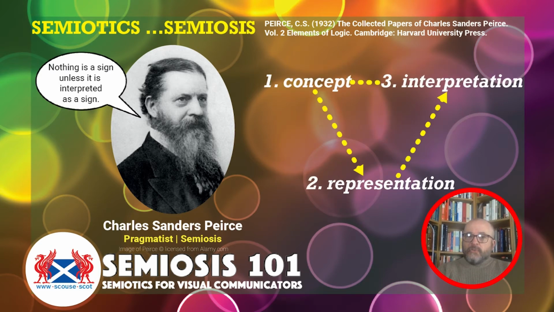And that brings us to what he describes as a determination flow. The concept that needs to be communicated, how you represent that concept, leads to its interpretation, and that interpretation should put in the mind of the audience the concept you need to communicate.